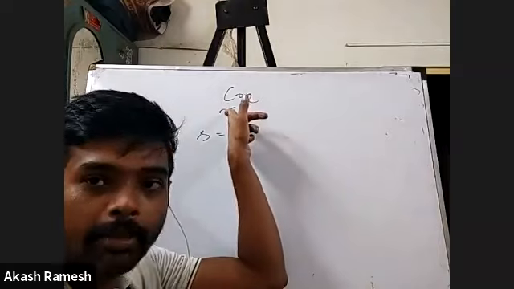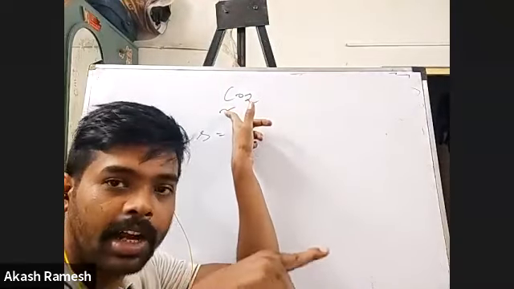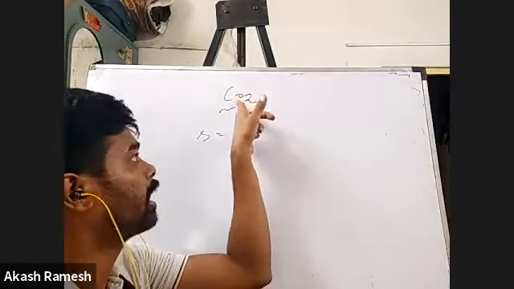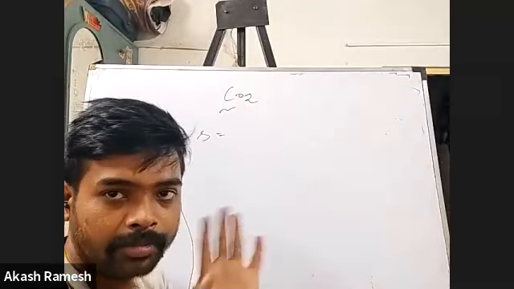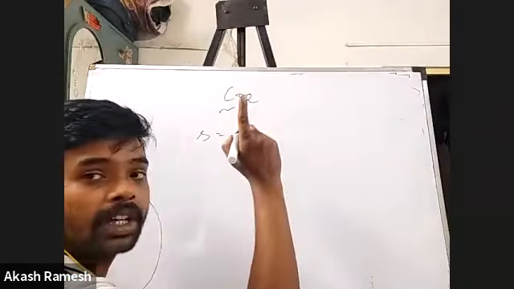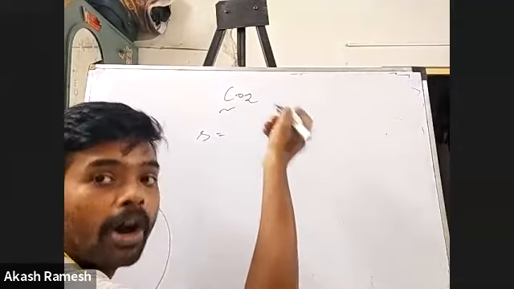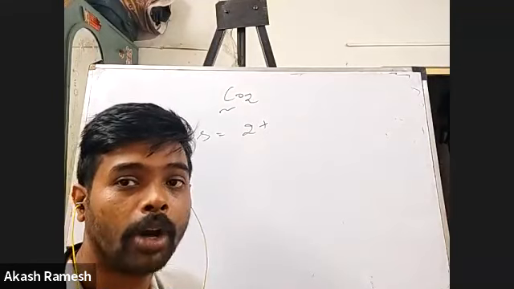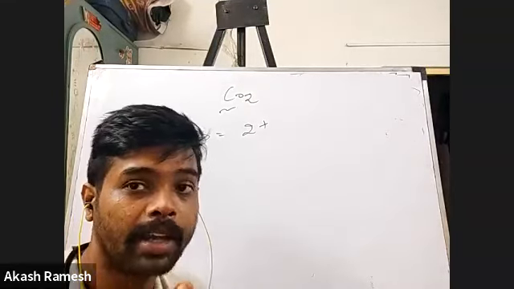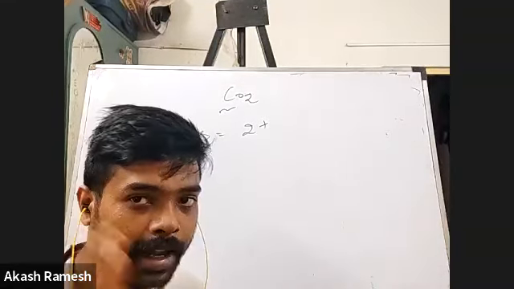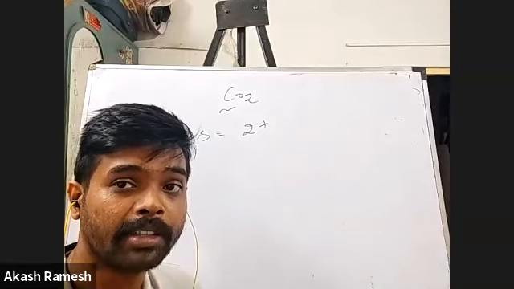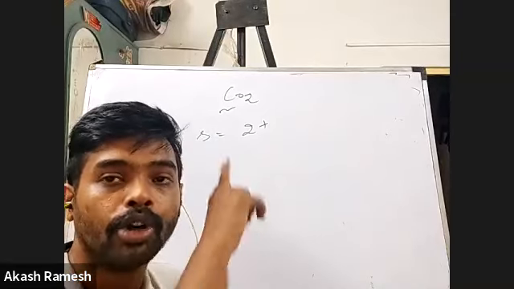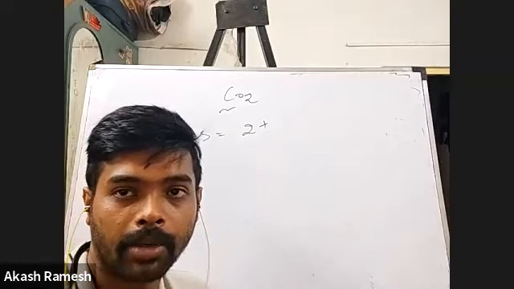Are you able to understand? Yes, sir. So the thing is, I have the central atom to be carbon. To the central atom, I have 2 oxygen atoms attached. So the first component of the steric number is the number of bonding atoms, that is 2. Now what is the next component? The next component is the number of lone pairs on the central atom. Again and again I'm repeating, it is the number of lone pairs on the central atom. Do I have any lone pair on the central atom here?